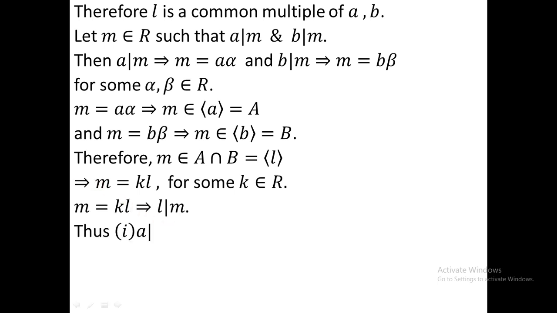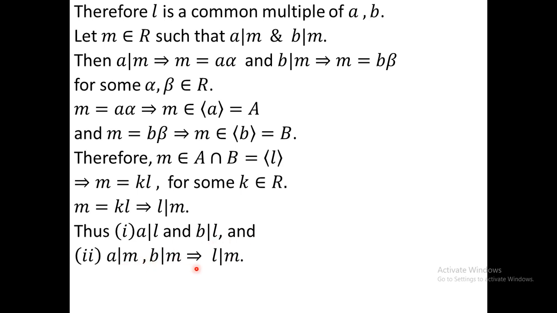So we see that A divides L and B divides L, that is L is a common multiple, and for any other common multiple M, L divides M. Therefore L is the least. From the definition of least common multiple, we can conclude that L is the least common multiple of A and B. Okay, hence the theorem is proved.